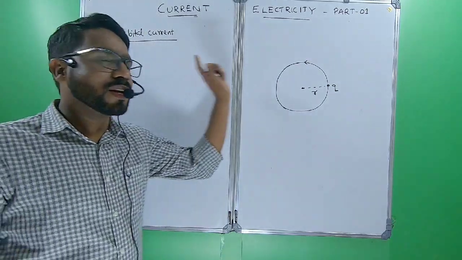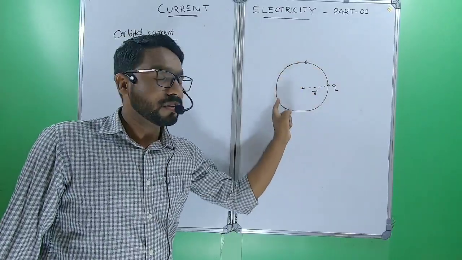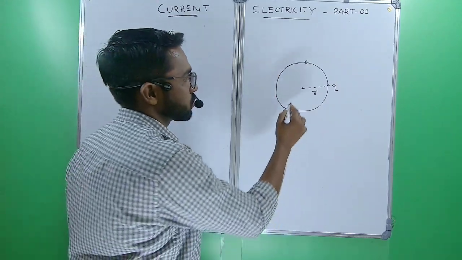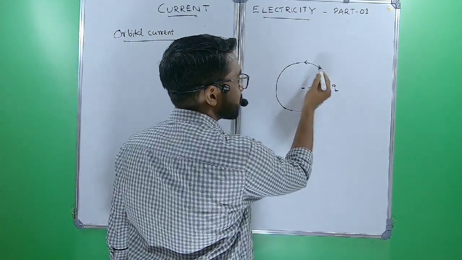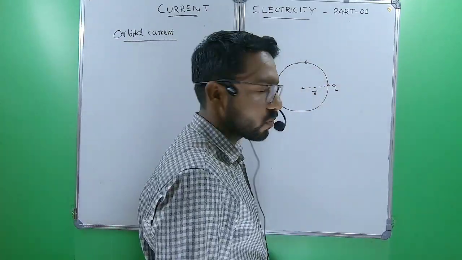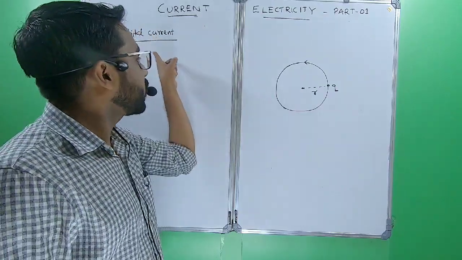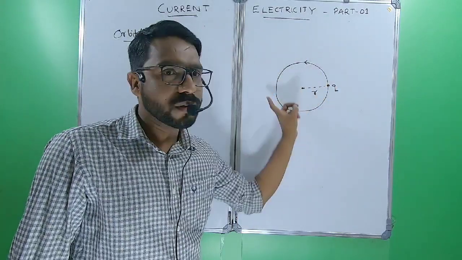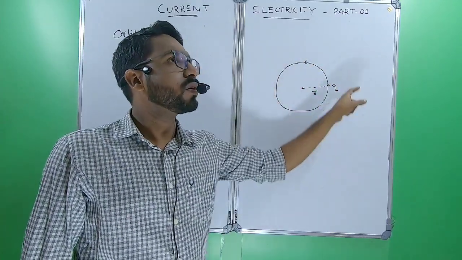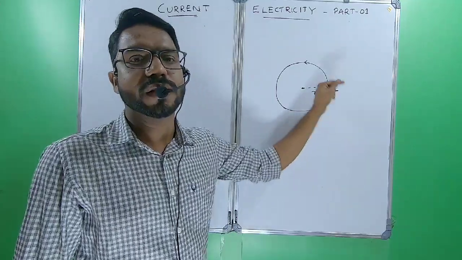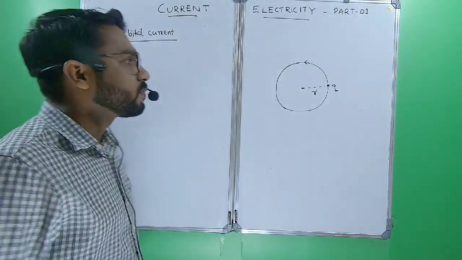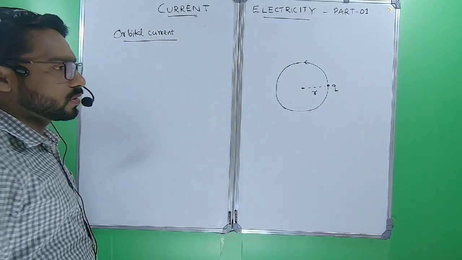Orbital current is the current developed in one circulation when a charge is revolving uniformly. Once more, orbital current is the current developed when a charge is in uniform circular motion. That current is called orbital current.